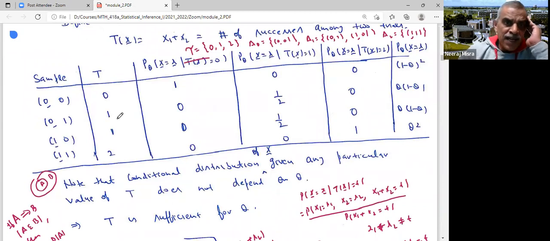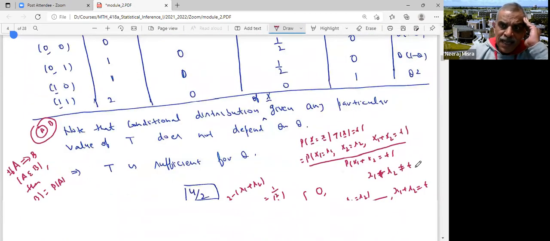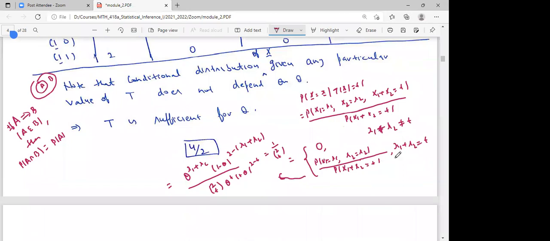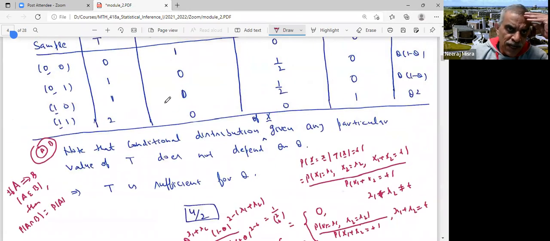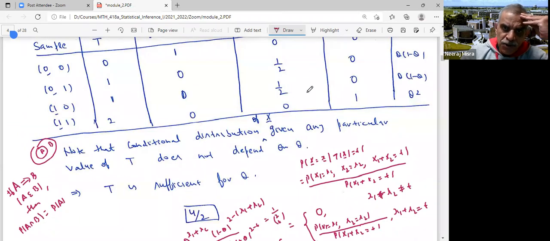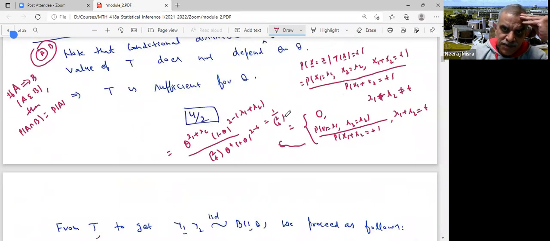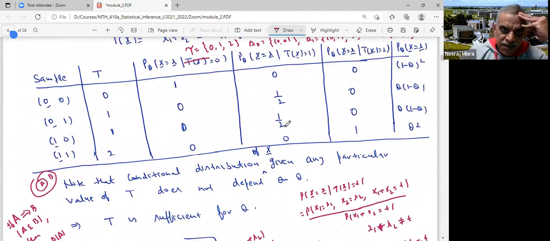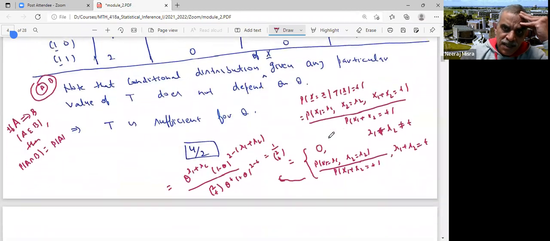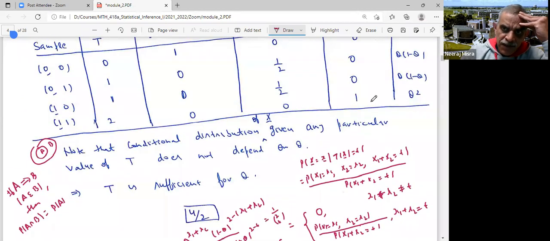when t is 1, what are the possible values X1 and X2 can take? 0, 1 and 1, 0. Both will occur with probability half. Right? 2 choose 1, t is 1, so 1 by 2. And 2 choose 2 is 1. So when t is 2, the only sample point is 1, 1. That would occur with probability 1.